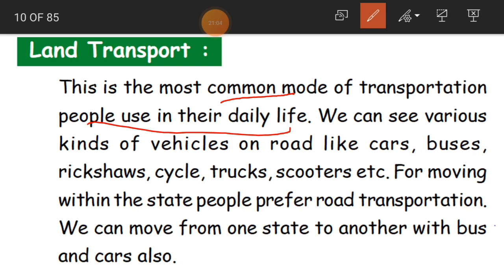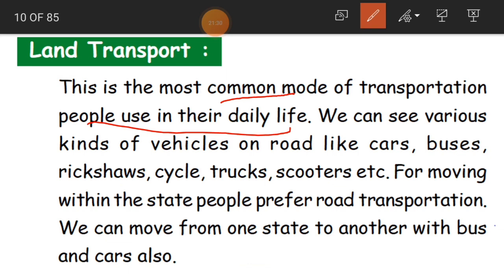Every day, most of us, if we want to go from one place to another, to schools, to colleges, for offices, for shopping, for any other places, we take the help of land transport.